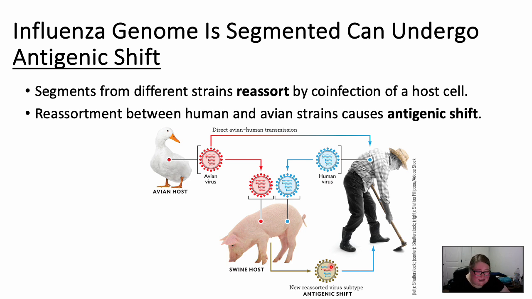This is why sometimes the vaccine that we prepare doesn't work, right? When we are getting ready to make our flu season's vaccine, we're going to look at what's happening in the southern hemisphere, say in Australia, and see what major strains are infecting them. Some years this is going to be wonderful and work well here in the US, but sometimes there's enough antigenic shift between what they saw in the southern hemisphere and what we see in the northern hemisphere that the flu vaccine doesn't work all that well. All of that is because of the way that the segmented genome can switch pieces and make new strains. Kind of cool.